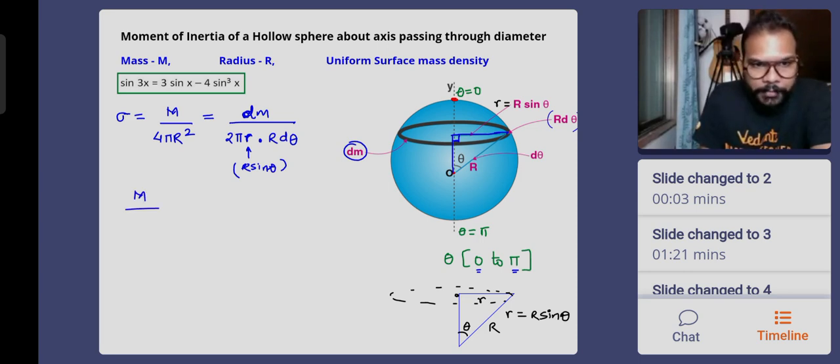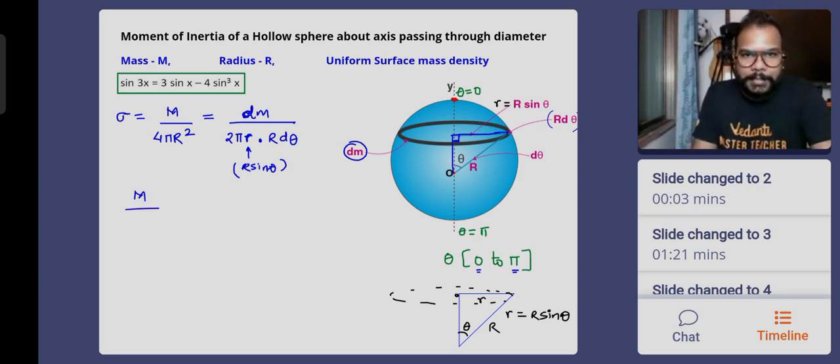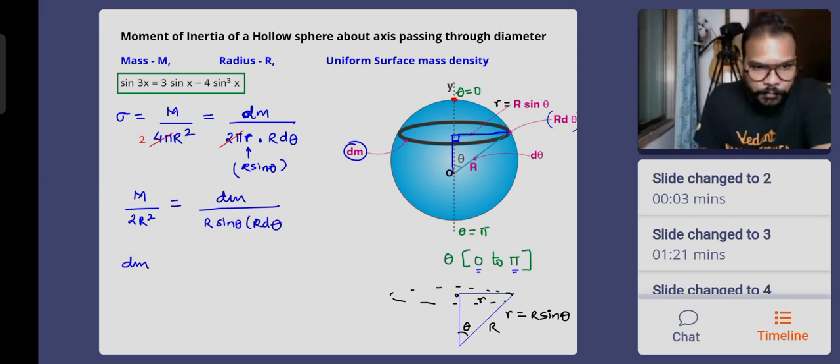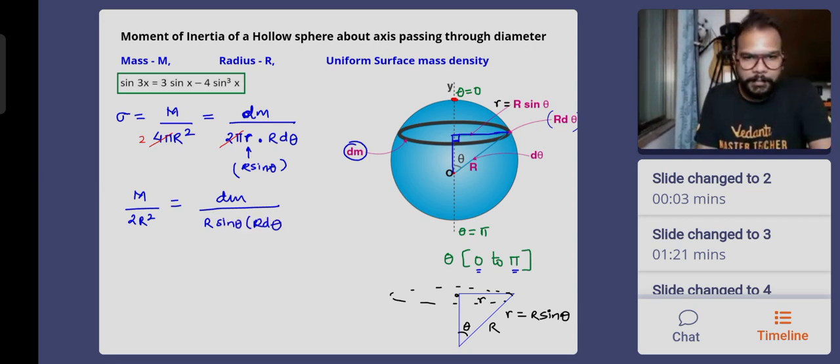Writing it, all of you. I have capital M over pi, or rather 2 pi is going to cancel something here. So 2 pi cancels it 2 times, and see how things change. It becomes very easy. So I have M upon 2 R square equal to dm divided by R sine theta into R d theta. So from here, okay, see how beautiful this becomes.